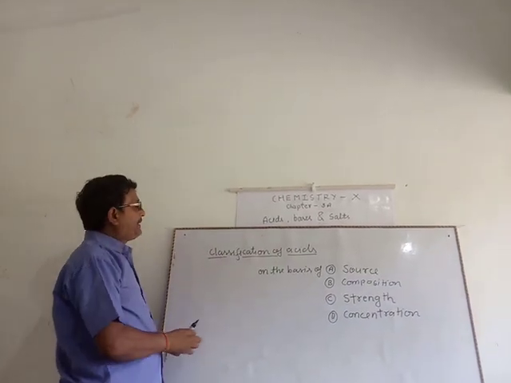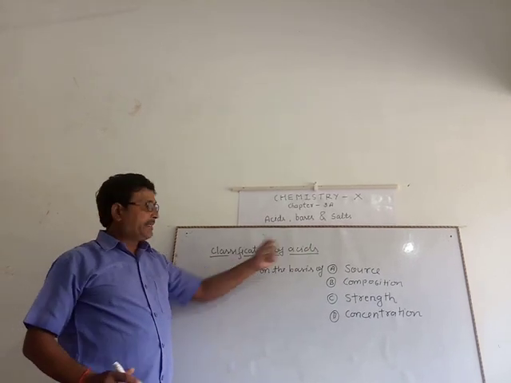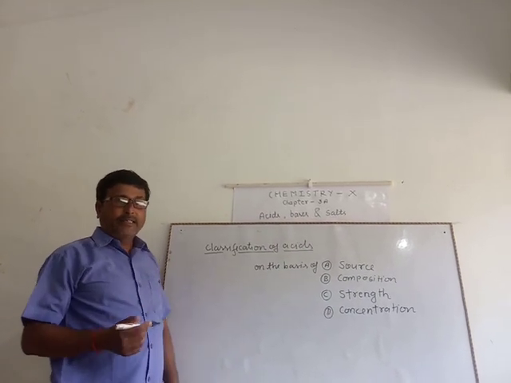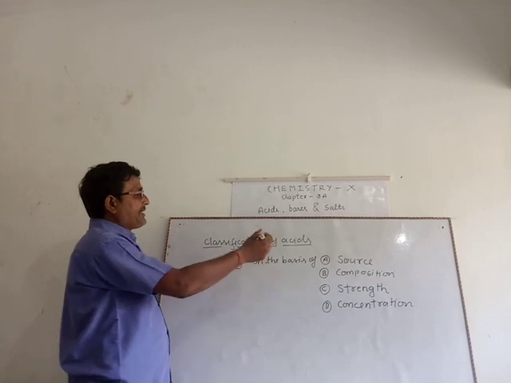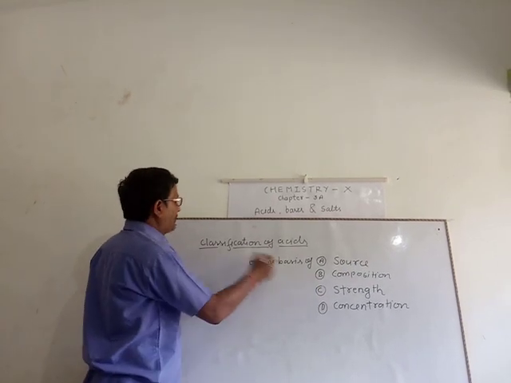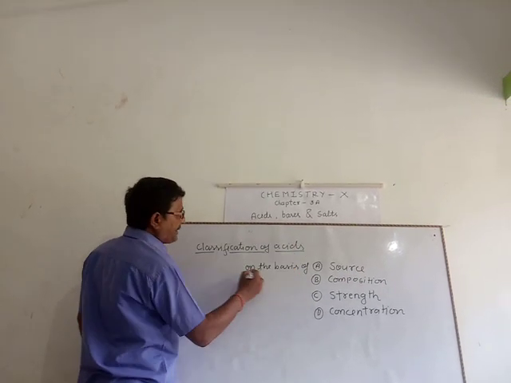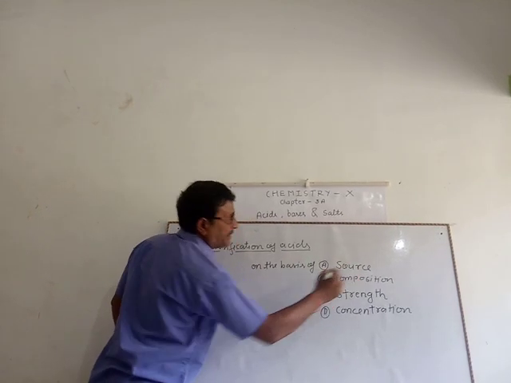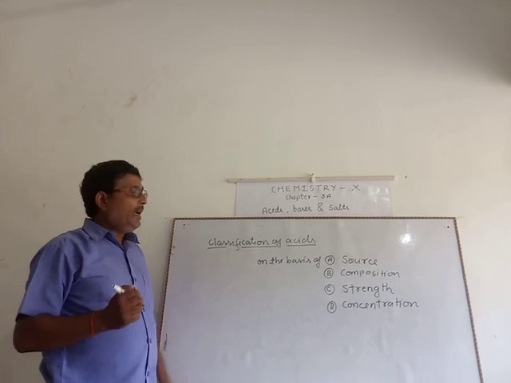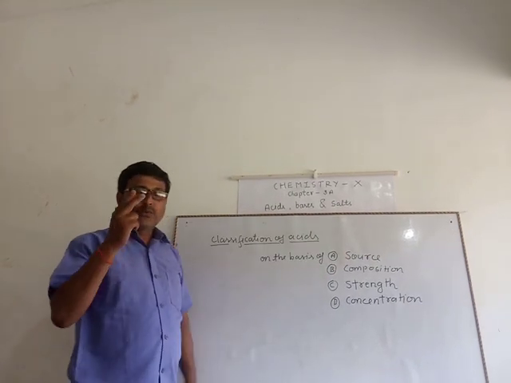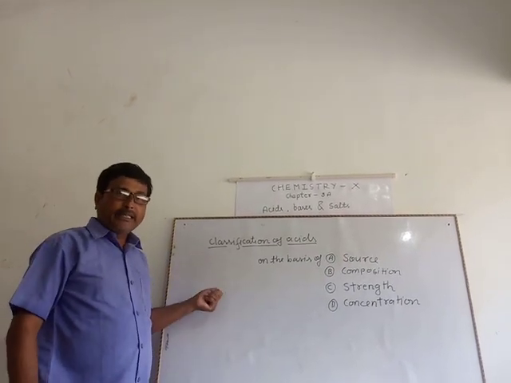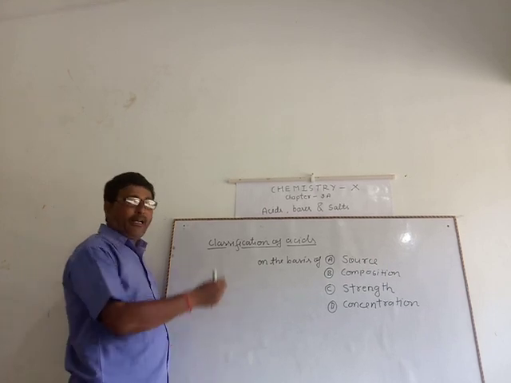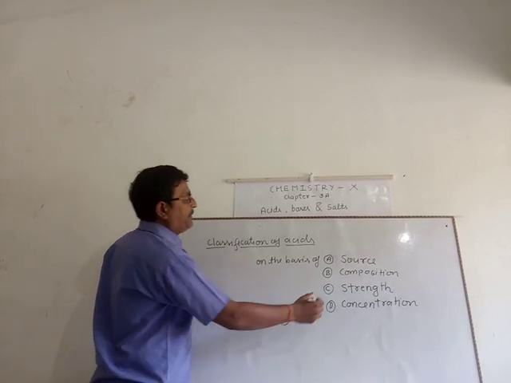Afterward, classification of acid. I have already explained two classifications. First, on the basis of sources, there are two types of acid: organic acid and inorganic acid. About that I have already explained.